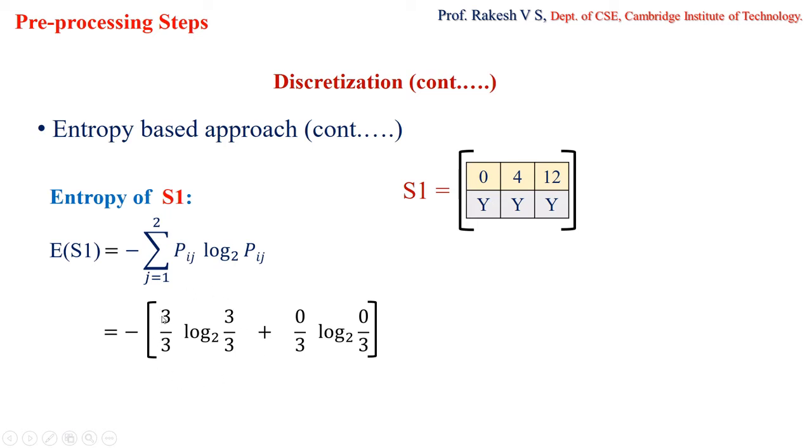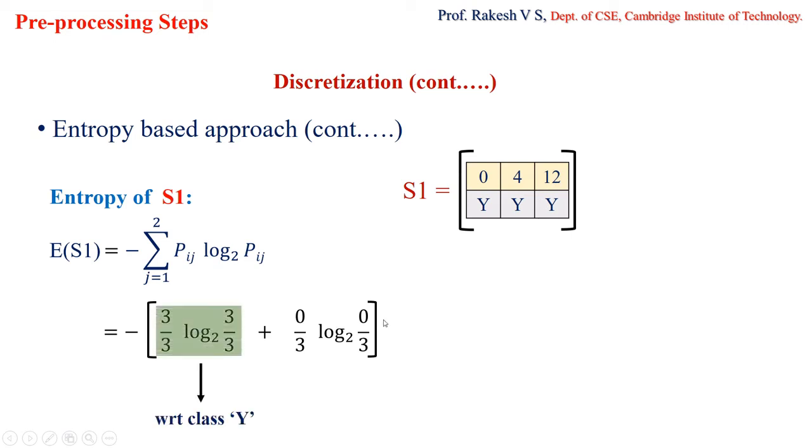It is Mij, the number of values which belong to S class, over the total number of values in this interval. There are three values, so in the denominator you get 3 in both terms, and in the numerator I get 3 here because all three values belong to S class. And here in the numerator I am having 0, because I don't have any values which belong to N class.